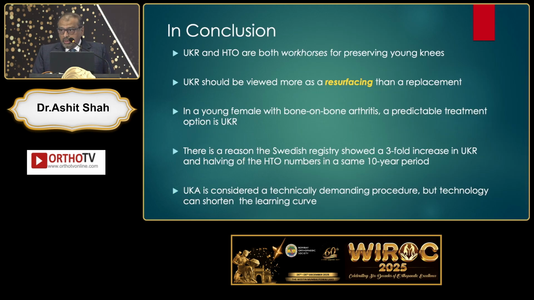So in conclusion, time up. In conclusion, UKR and HTO are both workhorses for young arthritic knees. UKR should be viewed more as a resurfacing than a replacement. A young female with bone-on-bone arthritis is an ideal candidate. The Swedish registry has noted a 3-fold increase in UKR and actually a halving of the number of HTO in the last few years.